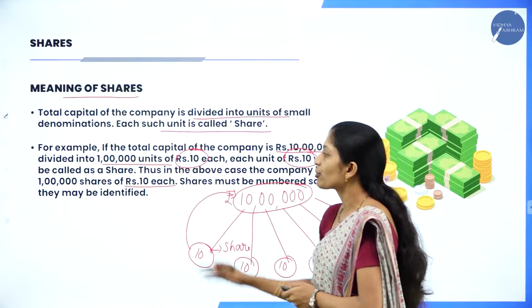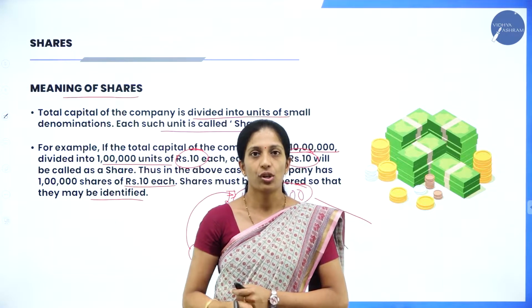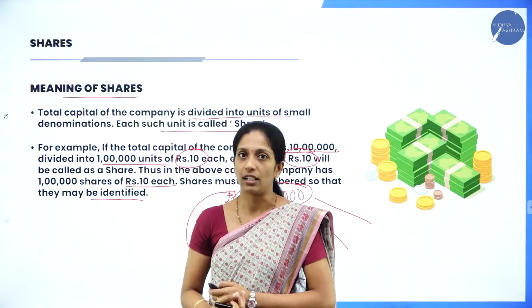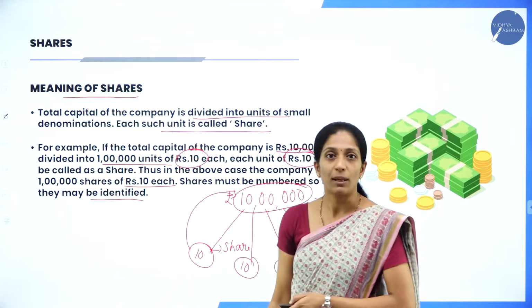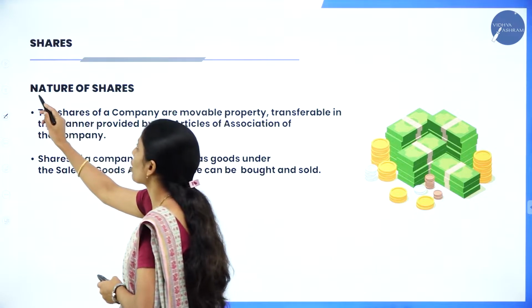Shares must be numbered so that they can be identified. So shares will be serially numbered so that each and every share can be identified. Hope you are clear about the meaning of shares. Now, coming to the next topic, that is nature of shares.